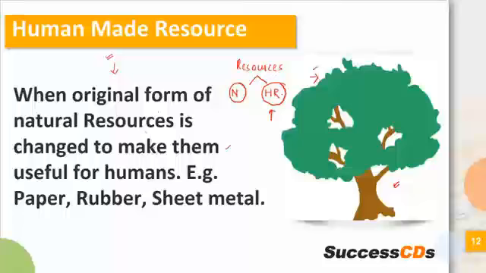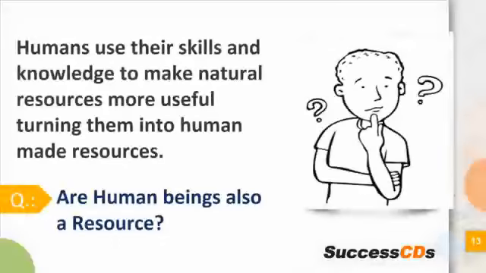So when the original form of natural resources is changed to make them useful for humans, for example, paper you achieve from the tree, rubber, sheet metal, all of this will be said to be human made resources because humans are modifying the natural resources. I am repeating it again and again so that you have all of this in your mind, and once you revise, it will be there in your subconscious mind and you will not have to relearn it. Okay? Humans use their skills and knowledge to make natural resources more useful, turning them into human-made resources.